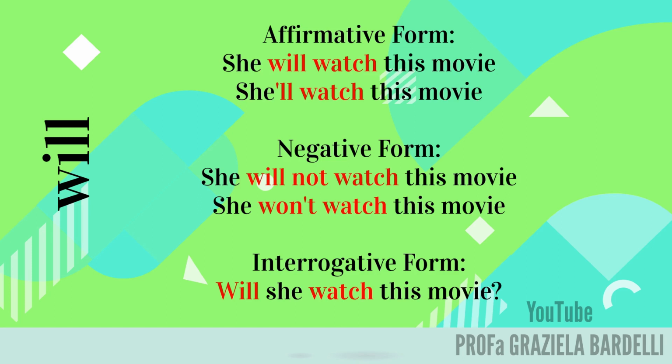Affirmative form. She will watch this movie. She'll watch this movie. Negative form. She will not watch this movie. She won't watch this movie. Interrogative form. Will she watch this movie?